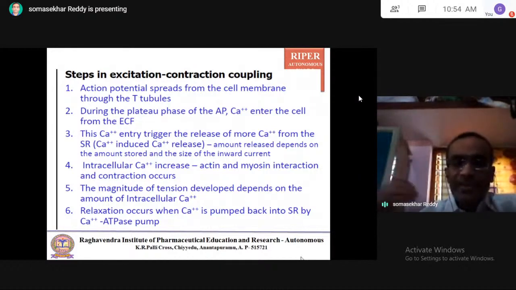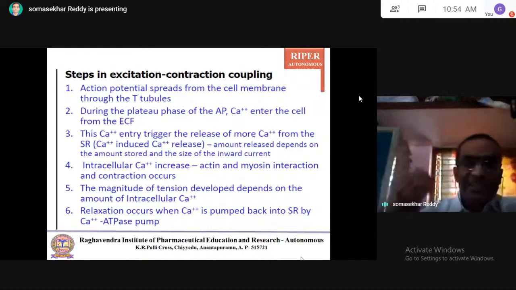During the plateau phase of the action potential, calcium ions enter the cell from the extracellular fluid. This calcium triggers the release of more calcium from the sarcoplasmic reticulum, called calcium induced calcium release.